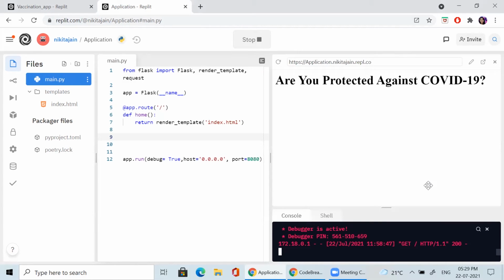Sakshi, are you writing the code? Yes, ma'am, I'm writing the code right now. Okay. Everyone please follow this code quickly, then we will move on. I will show you how to design text boxes, labels and buttons also.